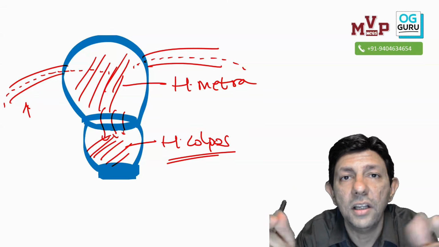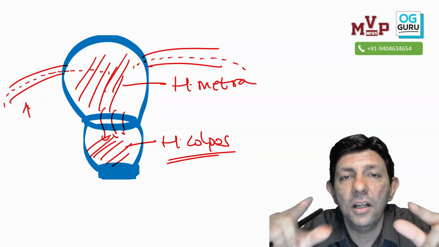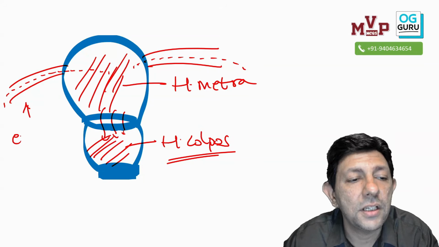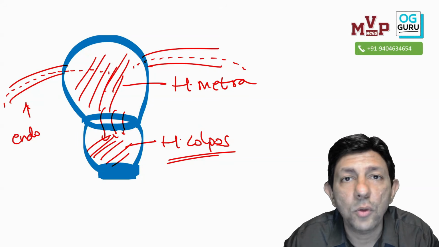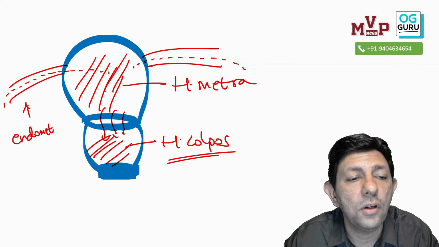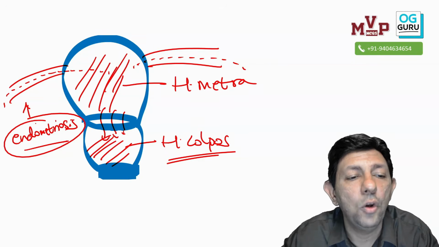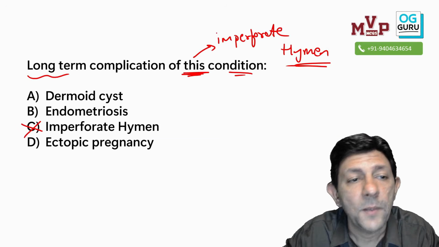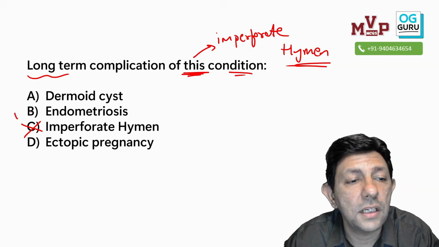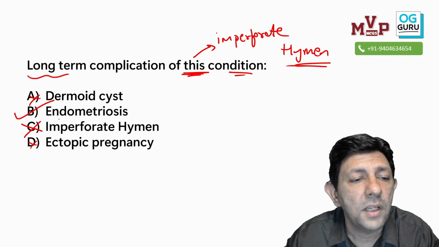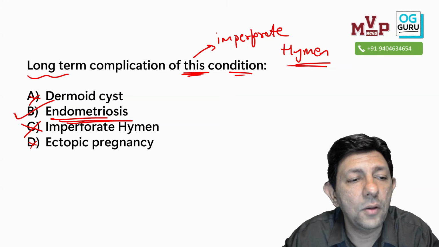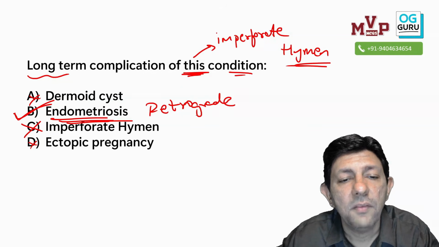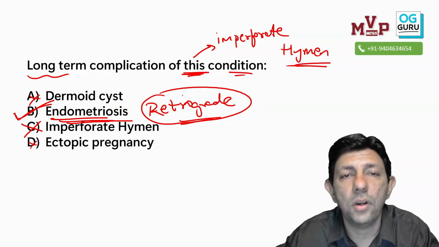Retrograde menstruation theory is whose name? Please name the theory. Please comment in the chat box what the name of the theory is. These patients have an increased risk of endometriosis in the long term, after 5-10 years, if left uncorrected. So the long-term complication of this condition is not a dermoid cyst, not ectopic, it is endometriosis, because of the retrograde flow of blood collecting inside the uterus.